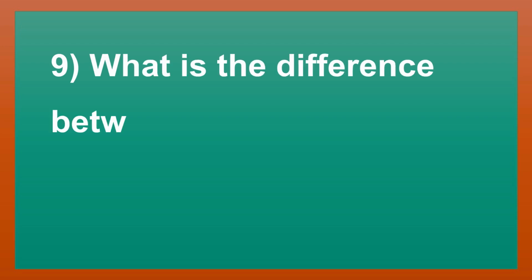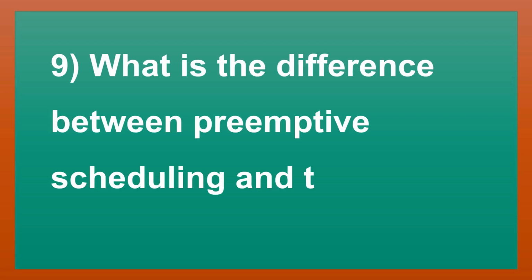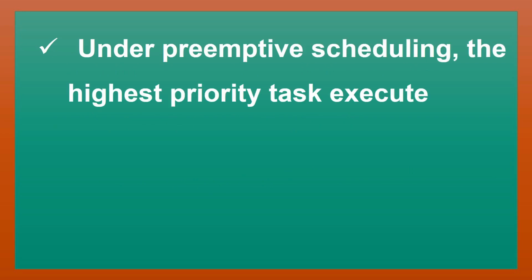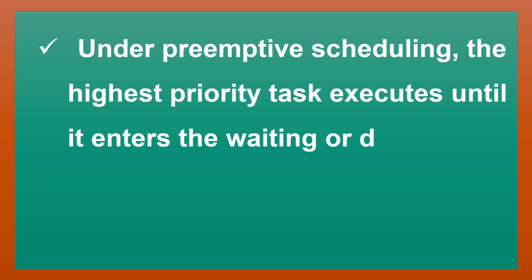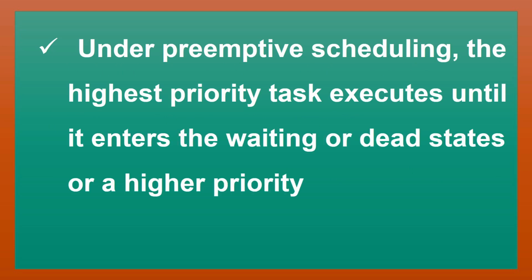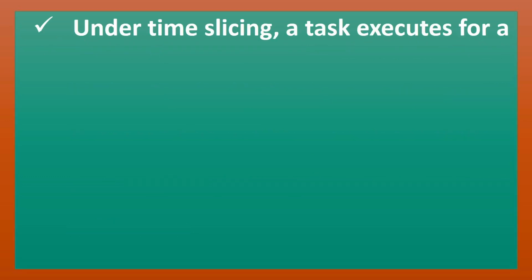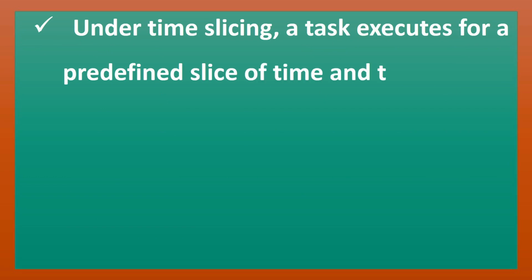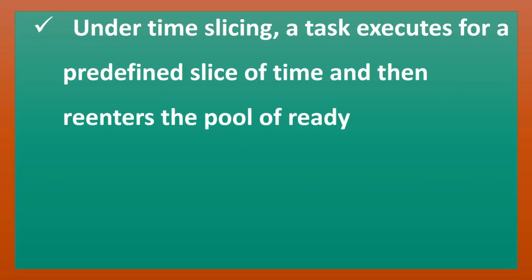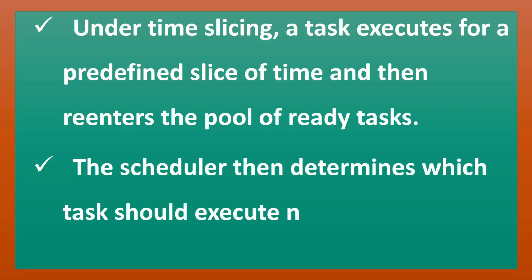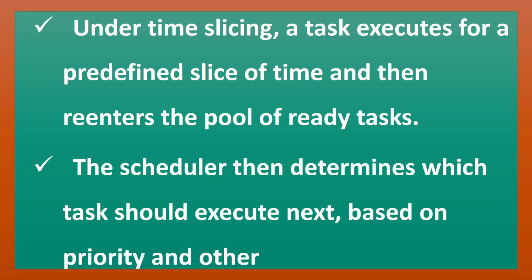What is the difference between preemptive scheduling and time slicing? Under preemptive scheduling, the highest priority task executes until it enters the waiting or dead state or a higher priority task comes into existence. Under time slicing, a task executes for a predefined slice of time and then re-enters the pool of ready tasks. The scheduler then determines which task should execute next, based on priority and other factors.